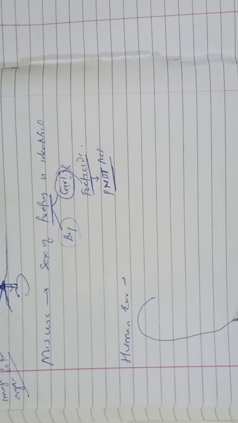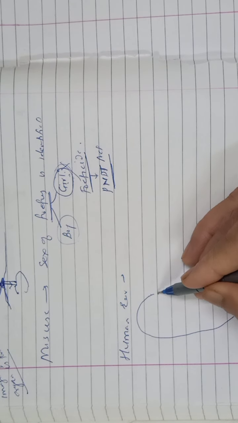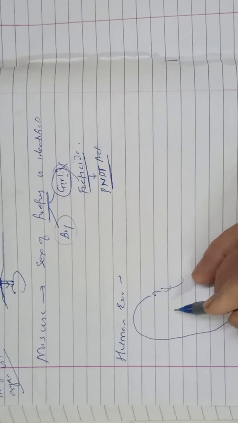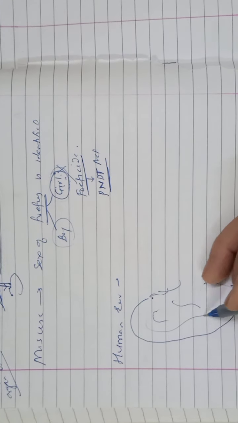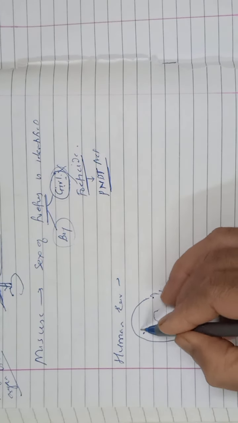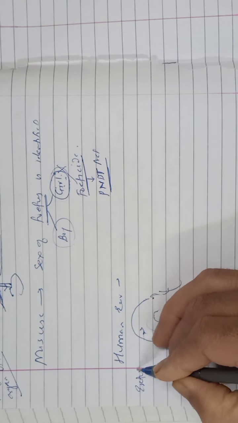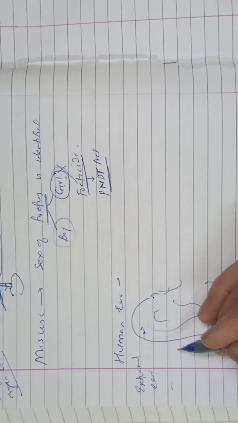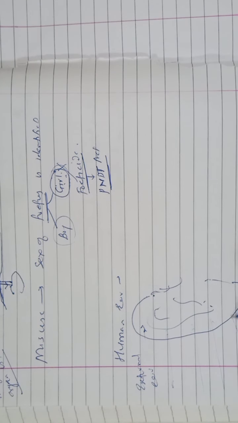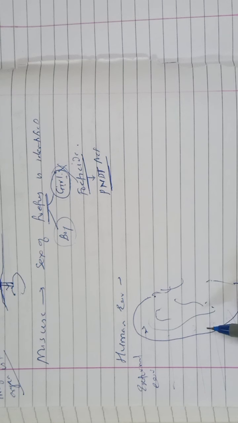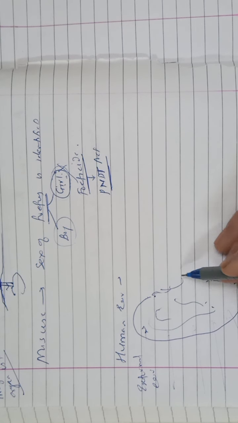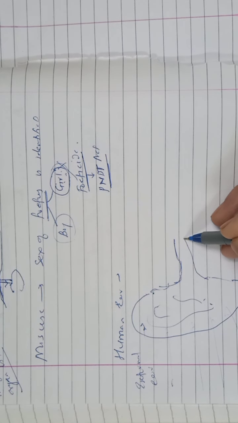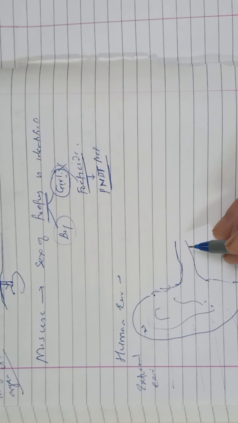This one is called the external ear. This external ear collects the sound waves and passes them through a tube, that is the auditory canal.